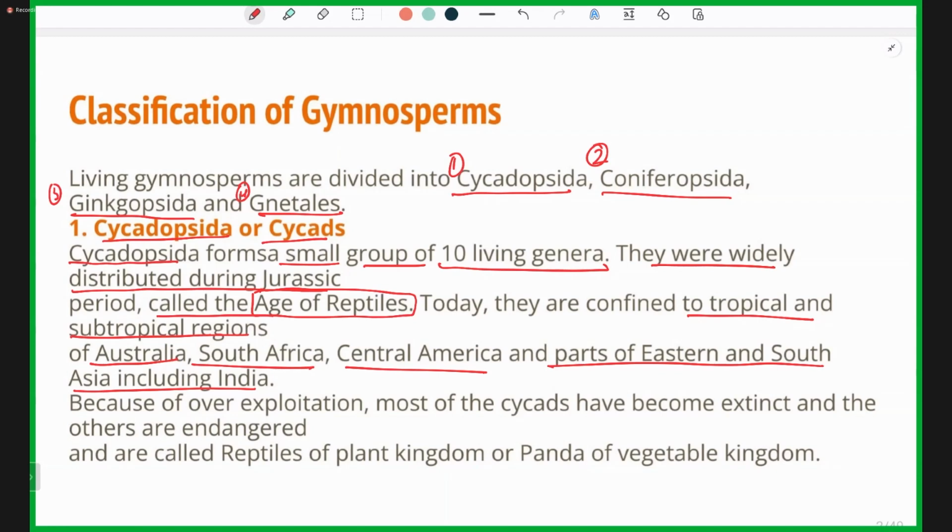The main thing is that they are found in tropical and subtropical regions which have a bit cooler climatic condition.